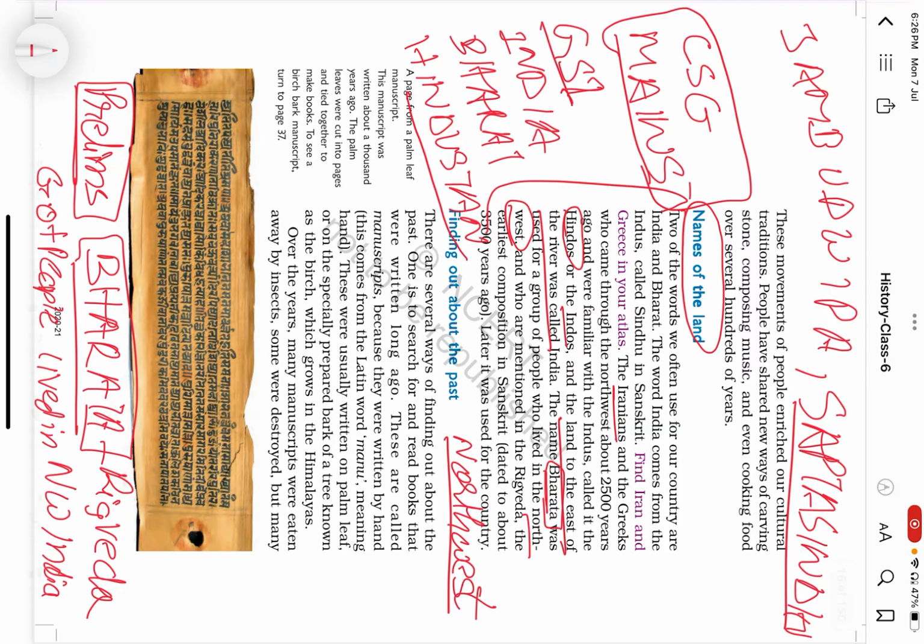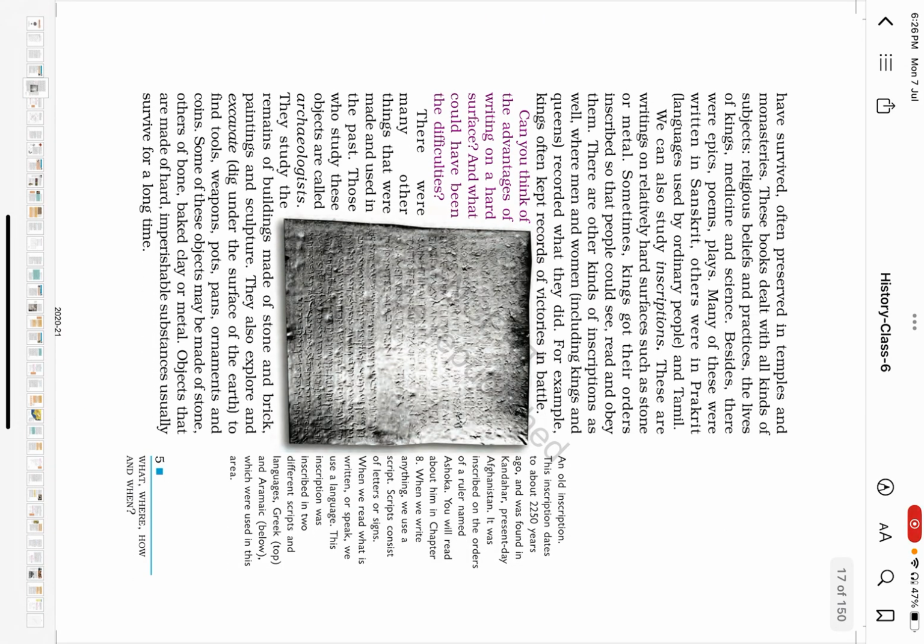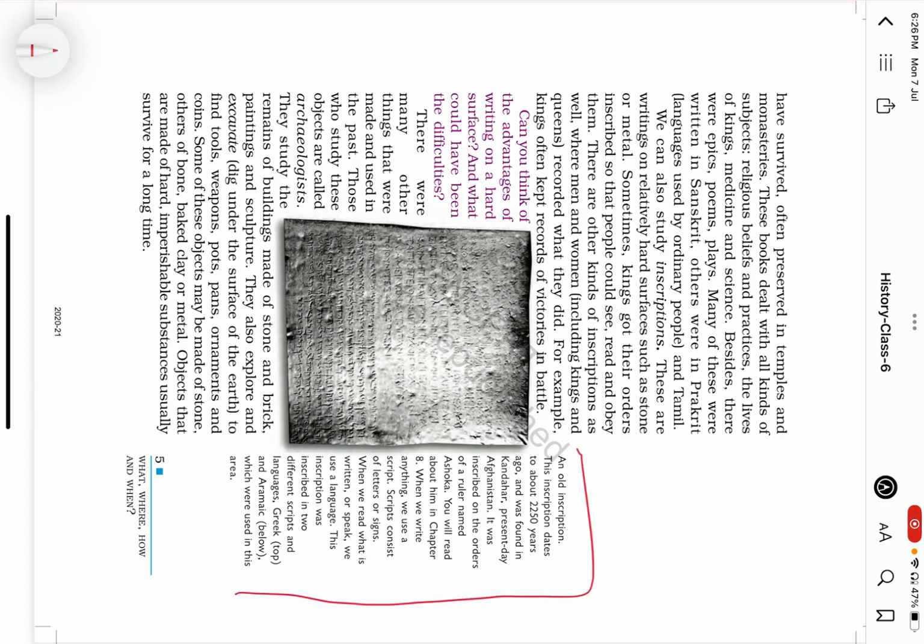Okay, proceeding further. Now let us see. This particular page has a direct reference or direct question for us. See, let us observe this additional information here. This has a direct UPSC prelims question.